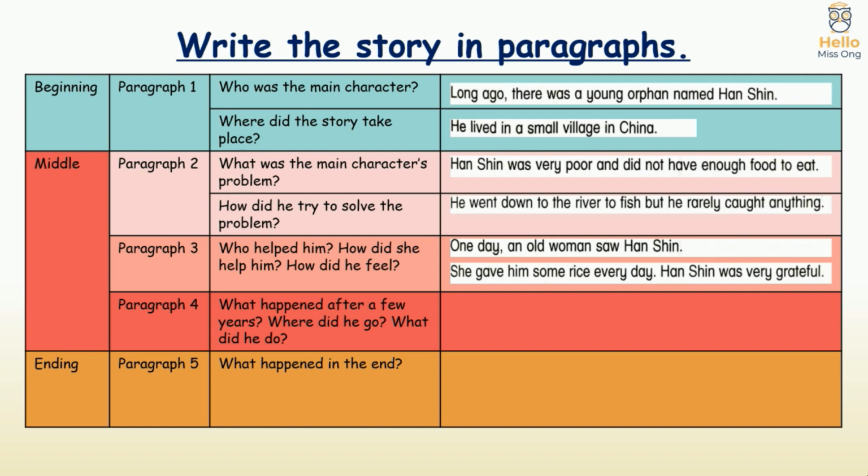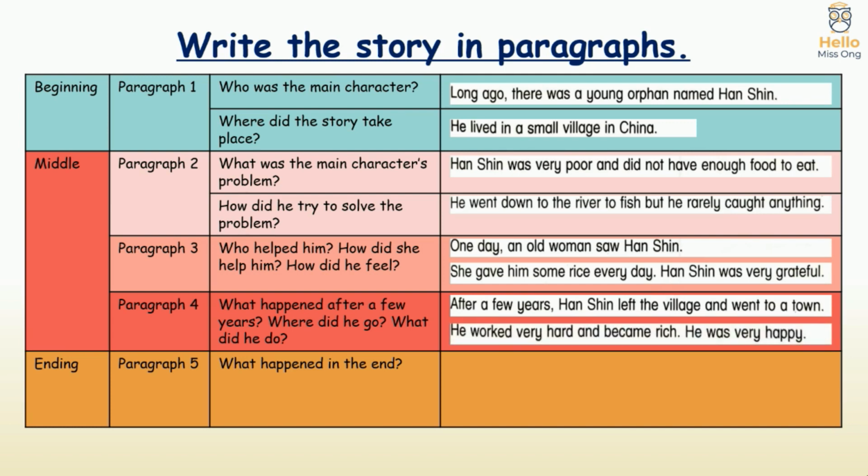Paragraph 4. What happened after a few years? Where did he go? After a few years, Han Xin left the village and went to a town. What did he do? He worked very hard and became rich. He was very happy. And for the ending, we write about what happened in the end.